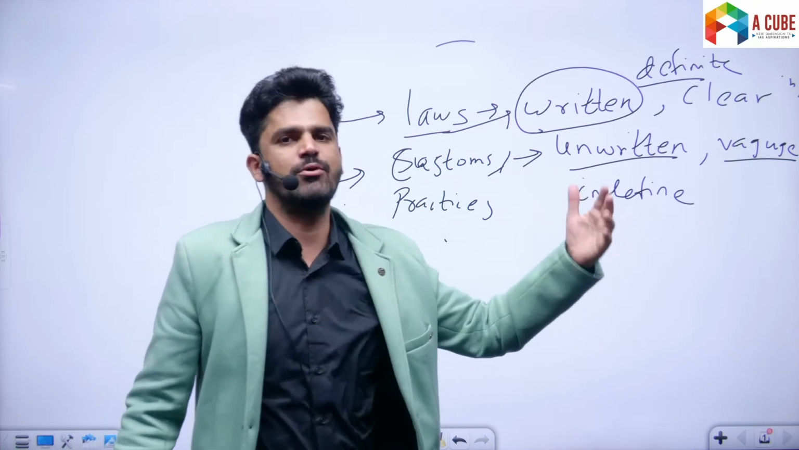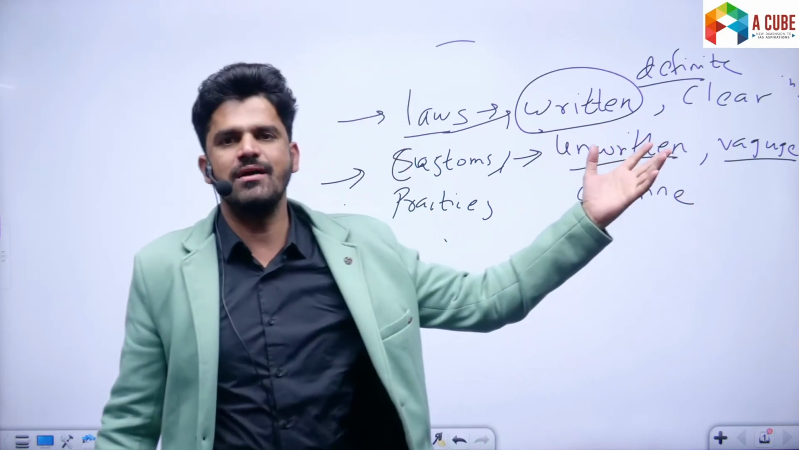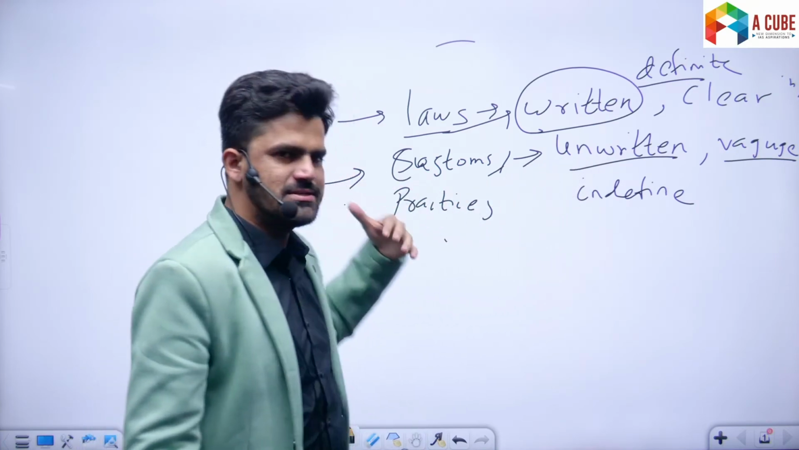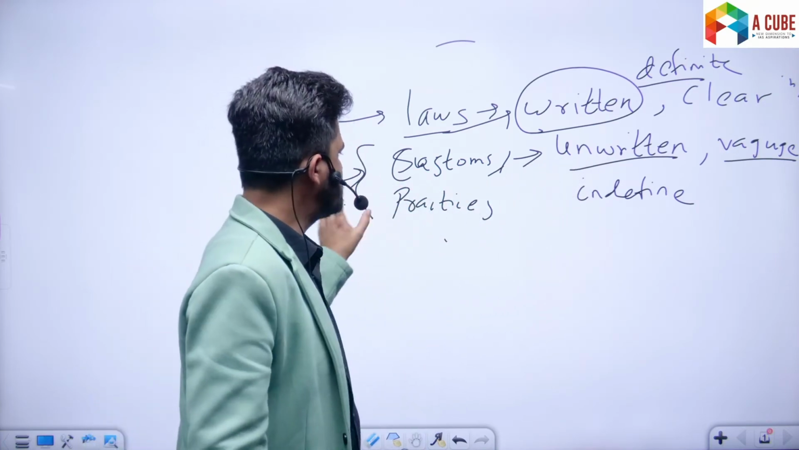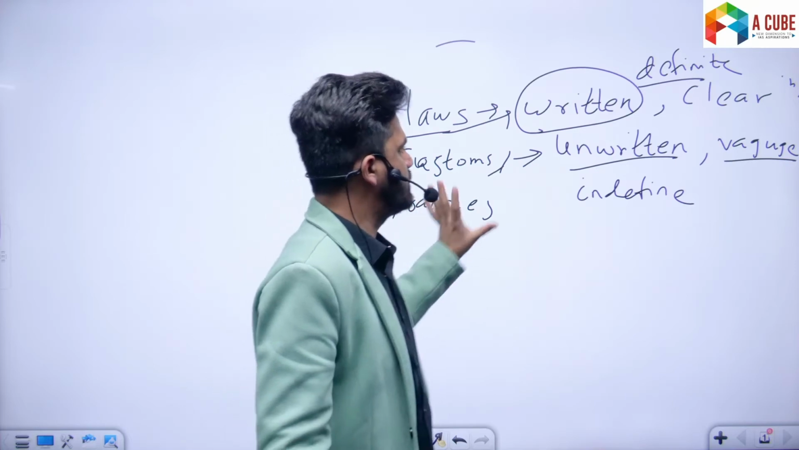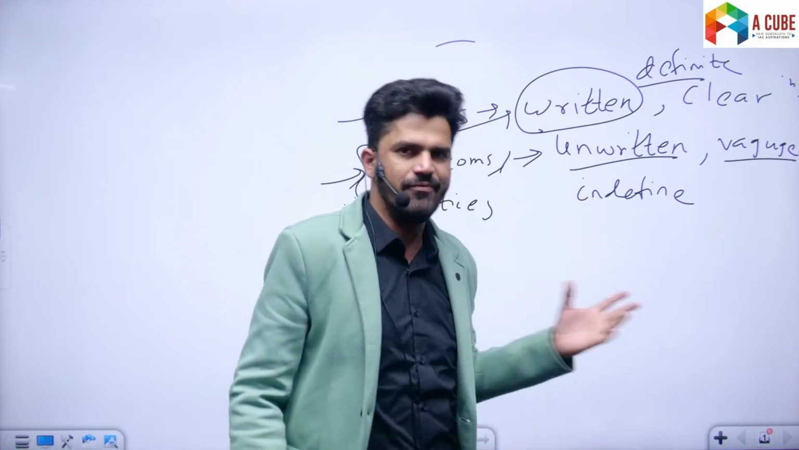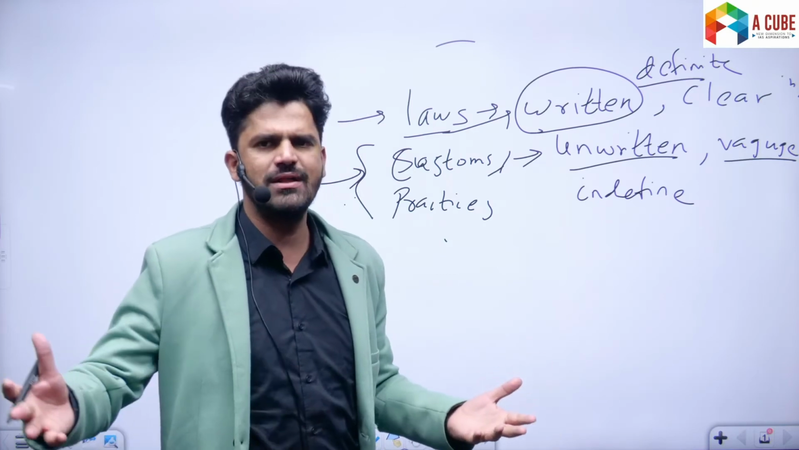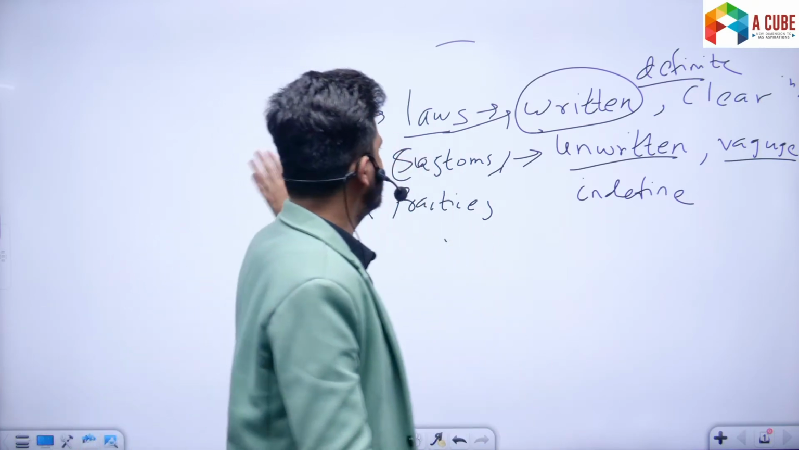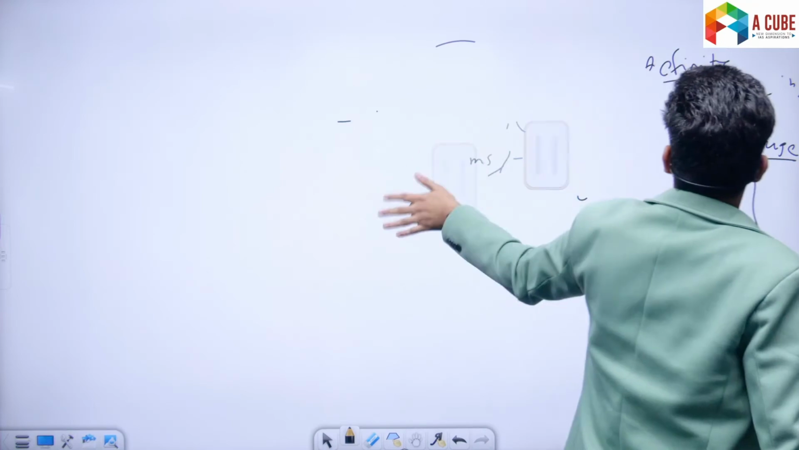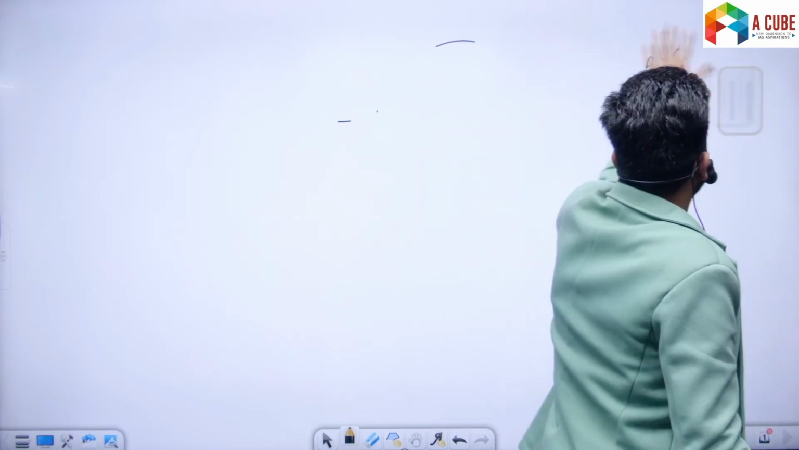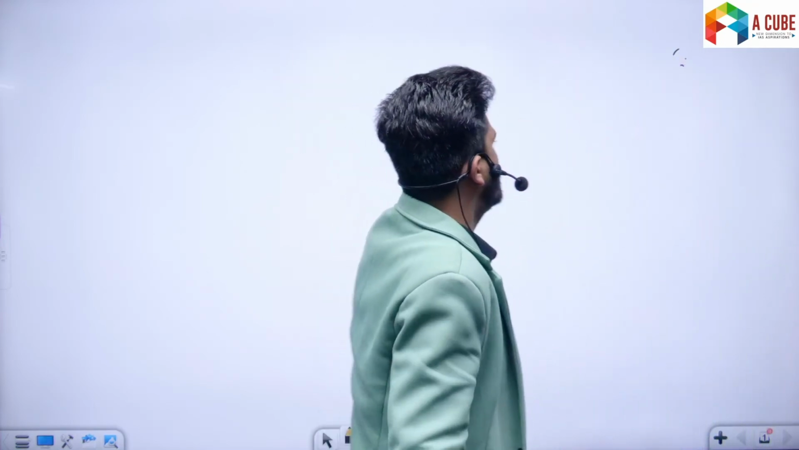Okay, we might discuss triple talaq, uniform civil code in some other lecture, but for this part, just understand that customs and practices are more or less unwritten, they are vague and indefinite. कोई end नहीं है, कोई शुरुआत नहीं है. ठीक है, that is the difference. Society is based on customs and traditions. Modern states are based on laws, rules and regulations which are written, which are definite, which are clear.